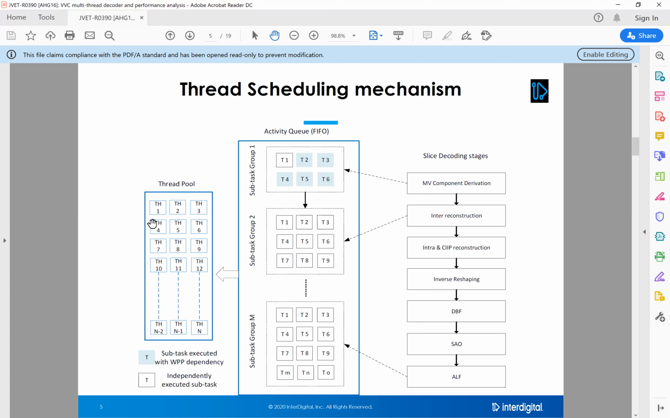Whenever there is a free thread available, it fetches the activity from the activity queue and executes it. Whenever another free thread is available, it fetches the next available task from the activity queue and executes it. This way, many threads execute the tasks in the activity queue in parallel. If there is a dependency, they always make sure the dependency is performed first, and then they resume the execution. This process continues for all the slice decoding tasks.